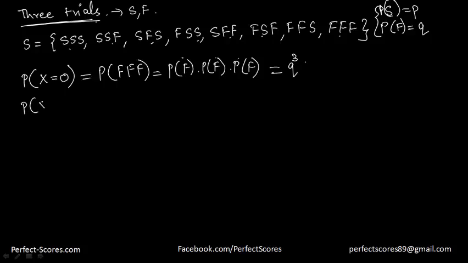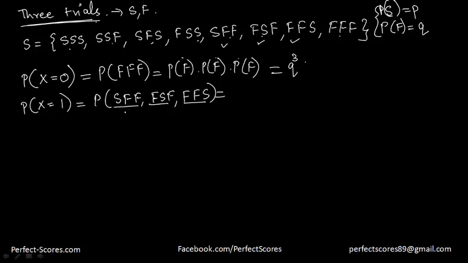And what about the probability of being successful one time? That will mean just being successful one time. These are the 3 cases that I have to consider: SFF, FSF, and FFS. So if I want to find the probabilities here, I'll have to find the individual probabilities and add them up.